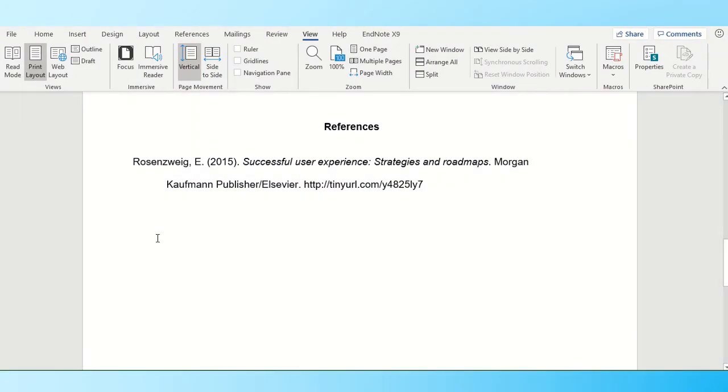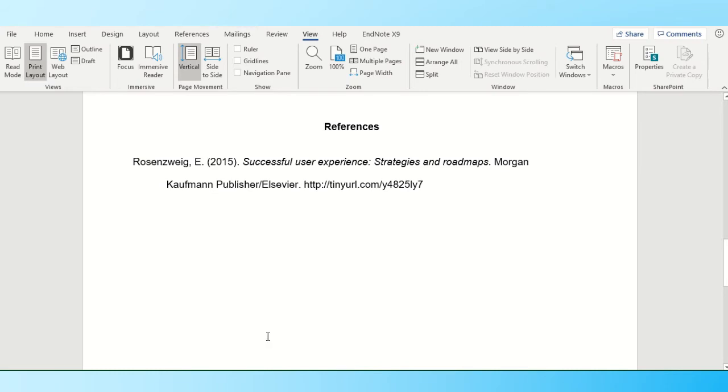At the end of my piece, I have included a full reference of the details of the book in this references section. The full reference of the book includes the author, the year of publication, the title of the book itself, an edition number if appropriate, the publisher, and the link to the book.